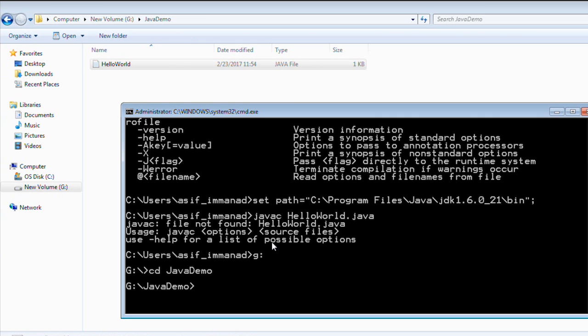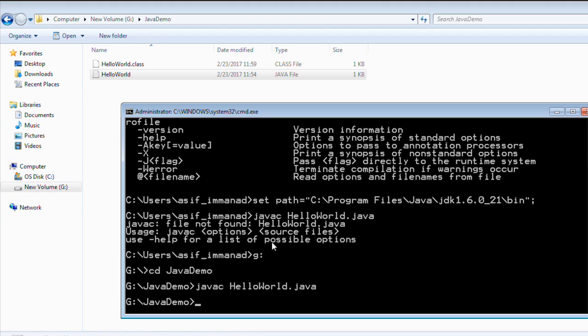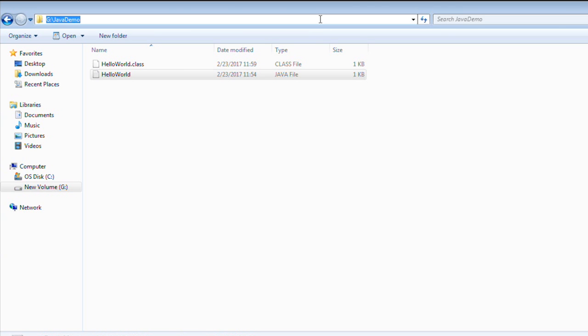So let's execute this. Now I can use the same command again. I'll say javac hello world.java. I'm using tab to autocomplete. So the very first command is javac hello world.java, and if I press enter, I'll get a compiled file. It is not giving any error now. And if you observe in this directory, we have one more file, a newly created .class file. Can you see that?